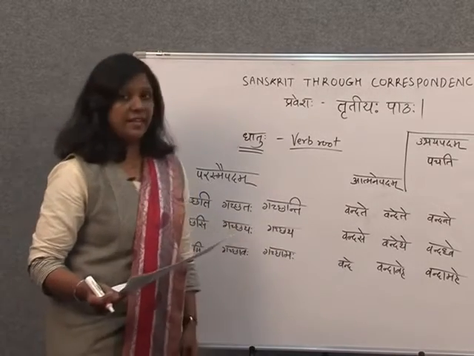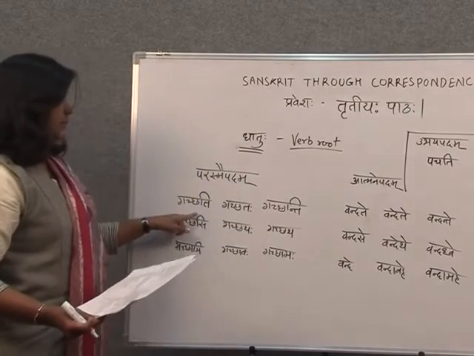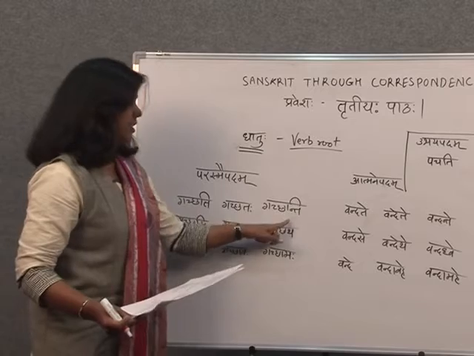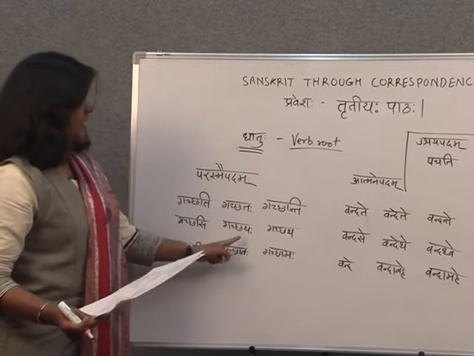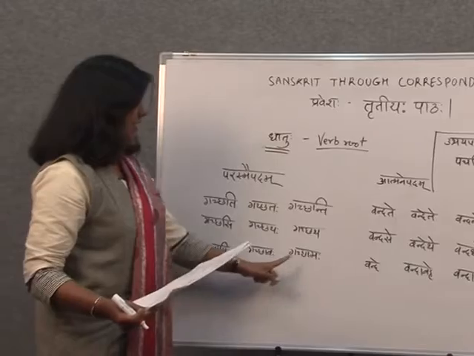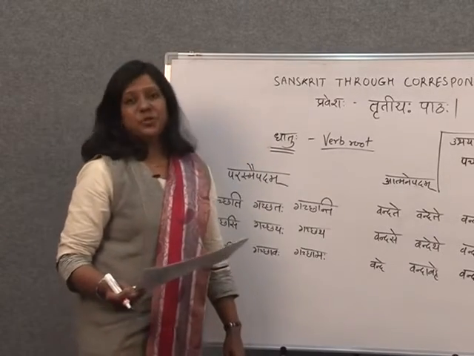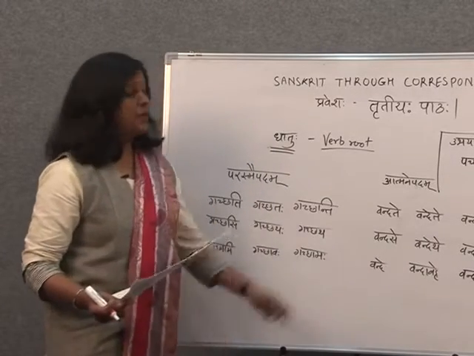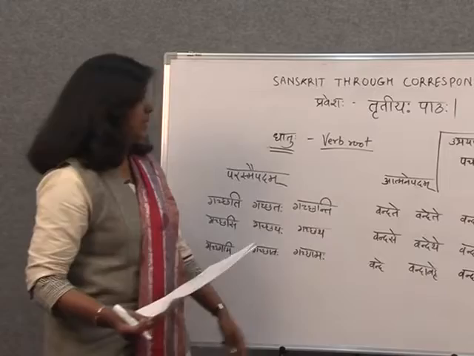Here we can read that gacchati, gacchataha, gacchanti, gacchasi, gacchataha, gacchatha, gacchami, gacchavaha, gacchamaha. You are used to this parasmay padam. Now newly we learn atmane padam.